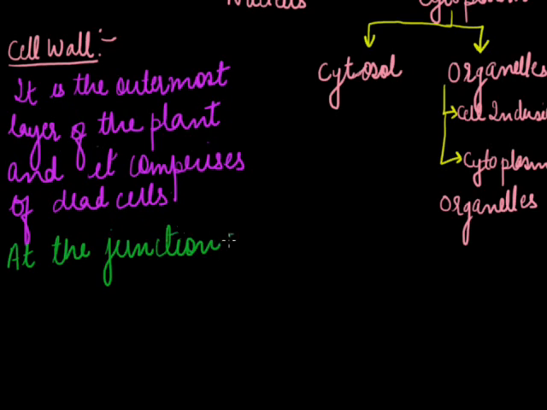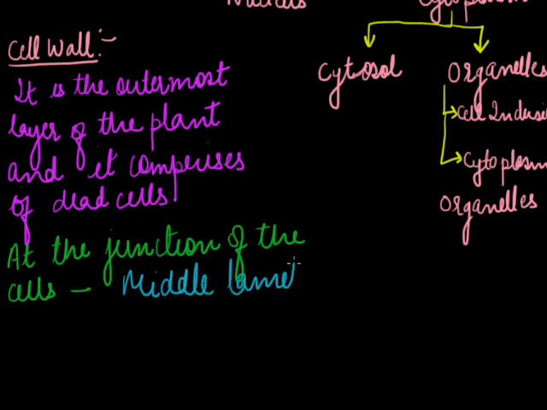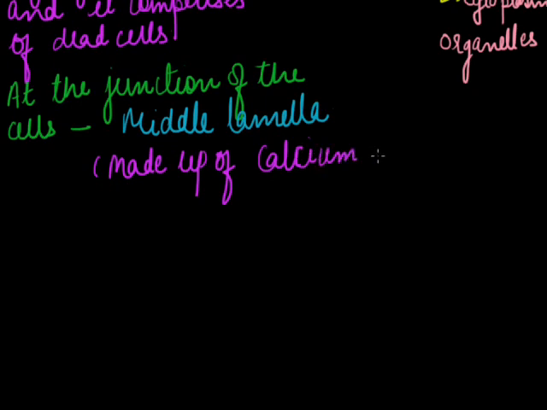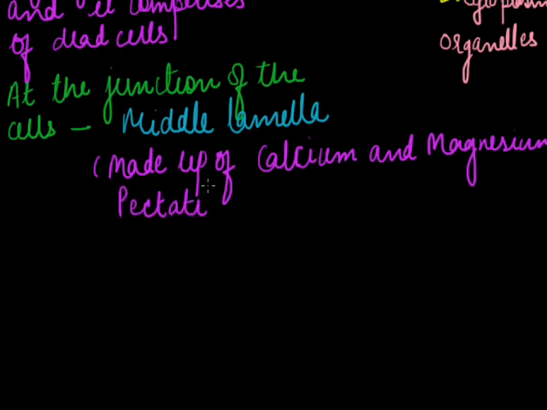at the junction of the cells of the cell wall, we have what? Middle lamella. This middle lamella is made up of calcium and magnesium pectate. It is made up of calcium and magnesium pectate.